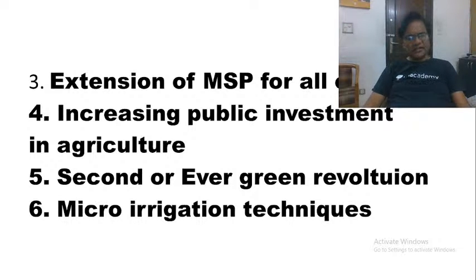As we discussed yesterday also, one of the unfortunate consequences from the 1980s onwards was a drastic decline in public investment in agriculture, both by the central government as well as the state governments. What do you mean by public investment in agriculture?